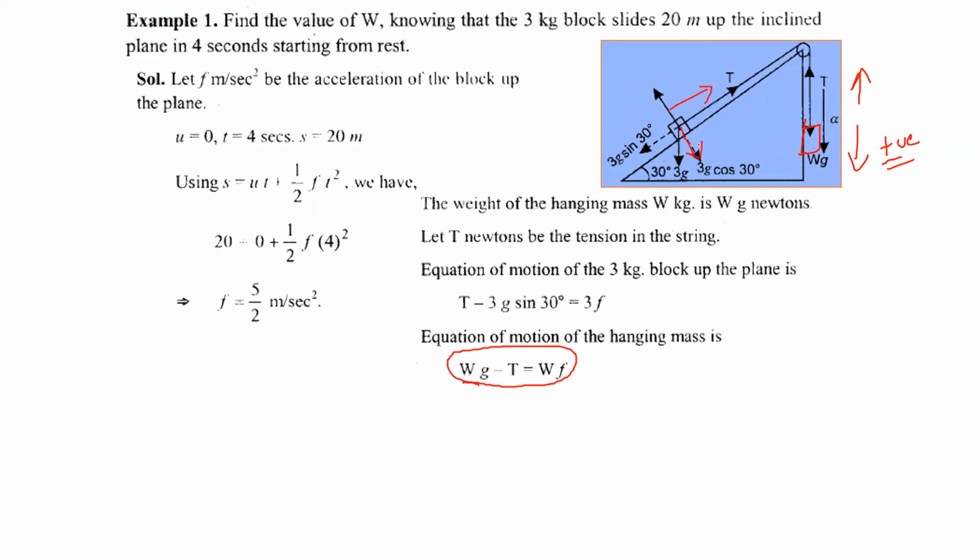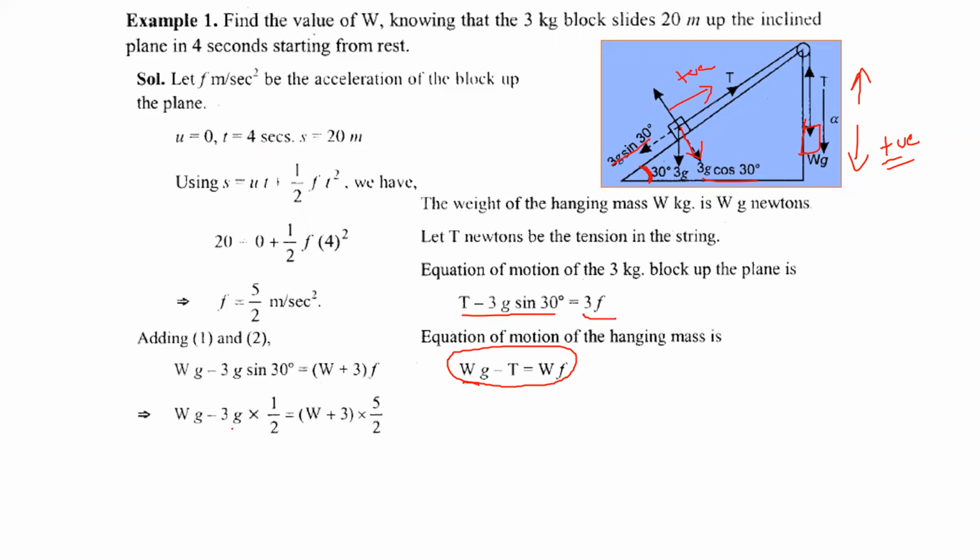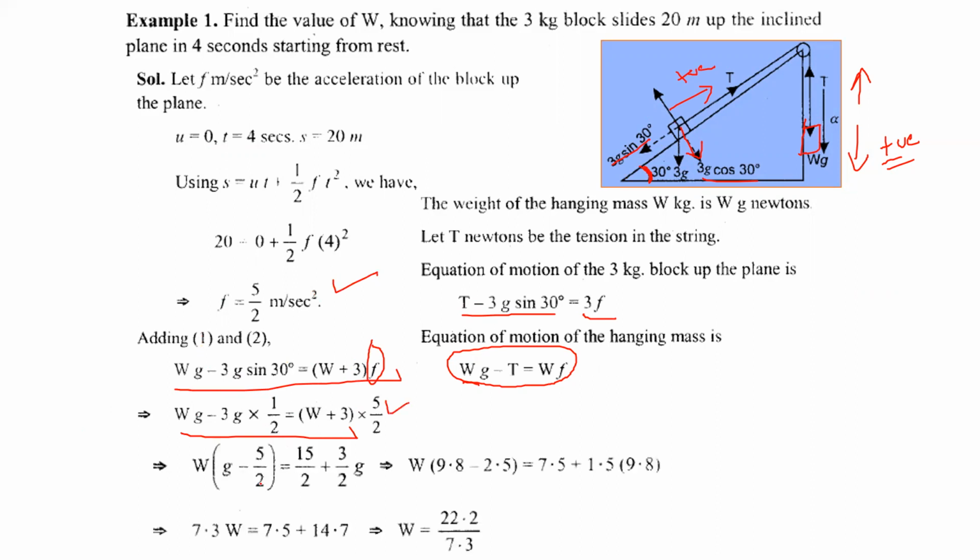And the other particle is moving upward. The components of the weight are 3g cos 30 here and 3g sin 30 here, because the angle given to us is 30 degree. So this direction will be treated as positive. So T minus 3g sin 30 equals 3f. On adding equations 1 and 2, we will get this equation, and the value of acceleration is already found. Substituting the value of F here and simplifying, we will get the value of W, which we needed to find. This is all about this question.